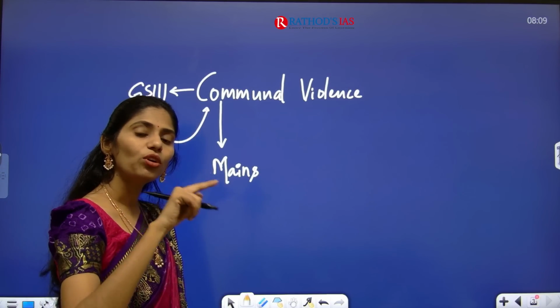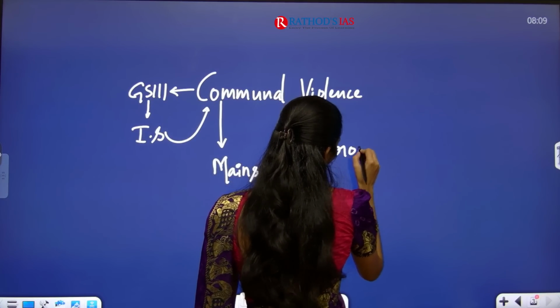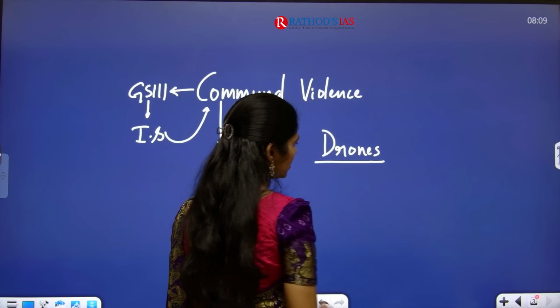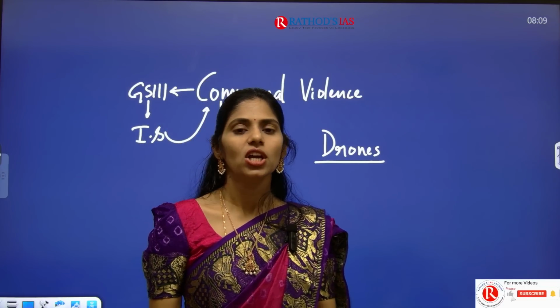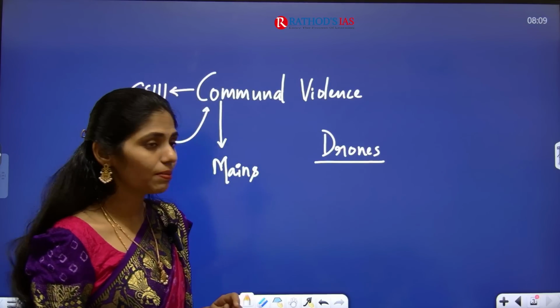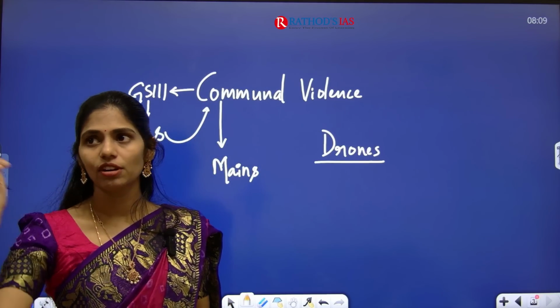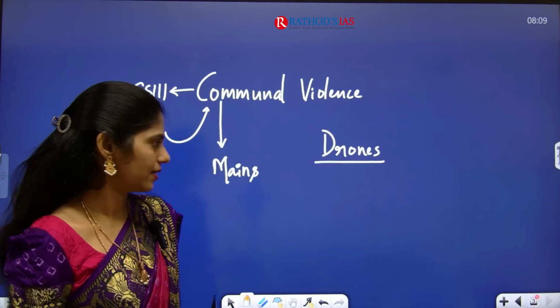But there is one more topic or keyword that you can see: drones. So what are these drones? Many of you might have seen that even if you go to any marriage, now we are using drones for photography, right? They are nothing but unmanned aerial vehicles that move in the air like a helicopter and capture things.